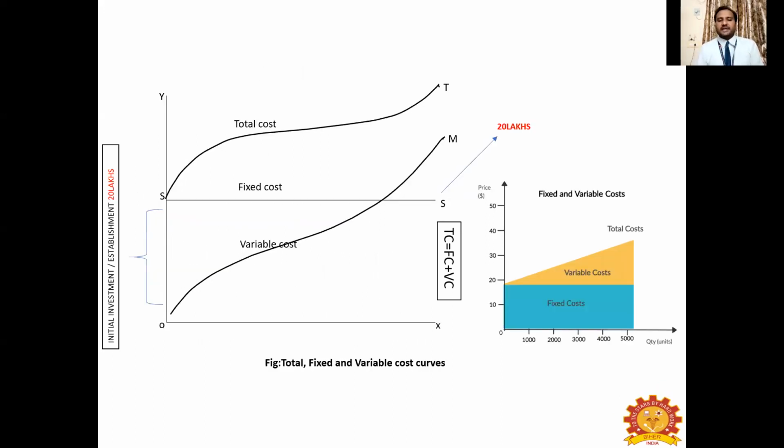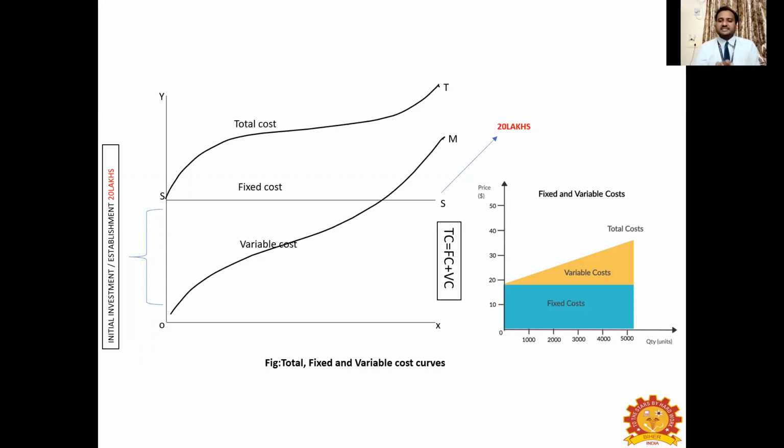So this curve will explain total fixed and variable cost, right? On the right hand side, you can see the x-axis gives the quantity of output. The y-axis gives the price. So fixed cost, as you can see, you can take it as 20 lakhs. The y-axis unit is in lakhs. So 20 lakhs at the very start of a business, that is, you incur money for land, building, machineries. It is 20 lakhs you have already spent before starting your business. That is, before investing in raw materials, before producing anything, you have already spent 20 lakhs.